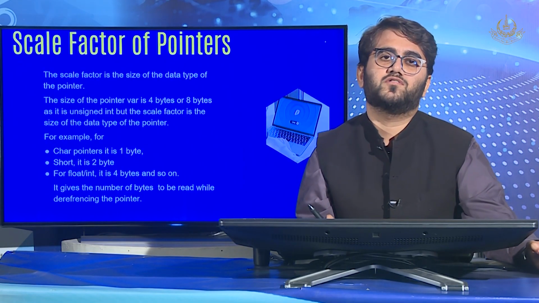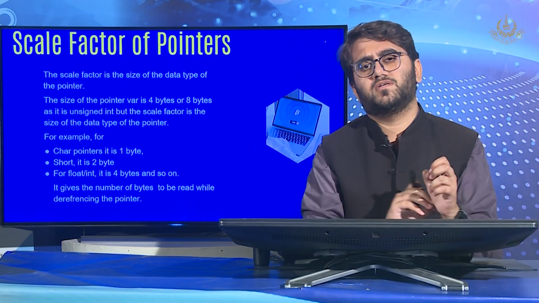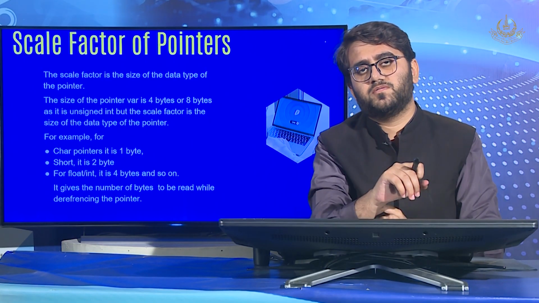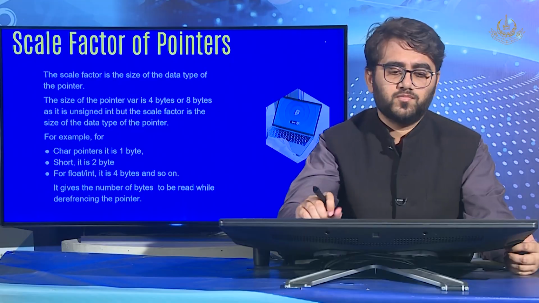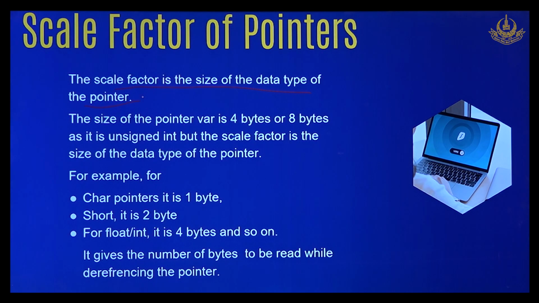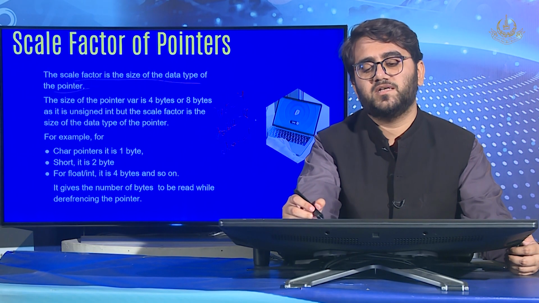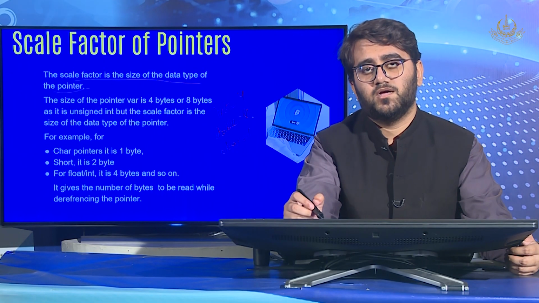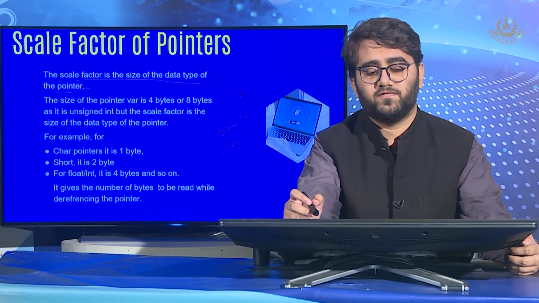So, scale factor of the pointer. I have already explained what scale factor means in different words, however we would just go over it formally. So what is the scale factor? Scale factor is the size of the data type of the pointer. In the case of integers, it would be 4. In the case of double, it would be 8. And in the case of character, it would be 1. So here you can see the trend that the size of a pointer to a variable depends upon the type of variable which we have defined.